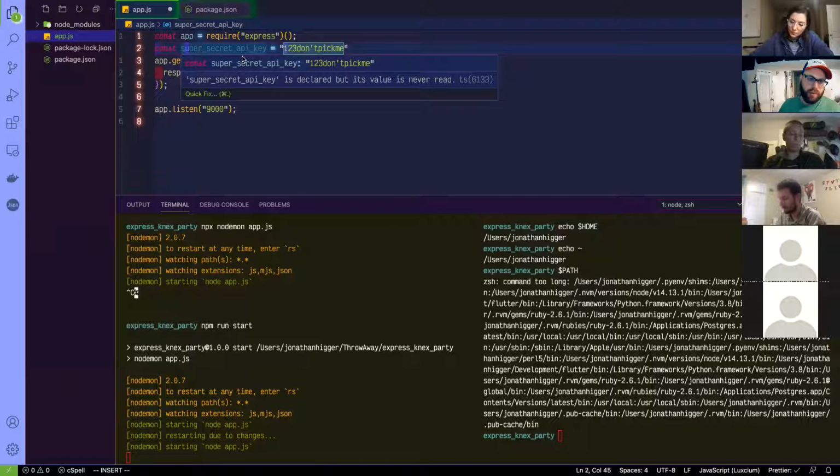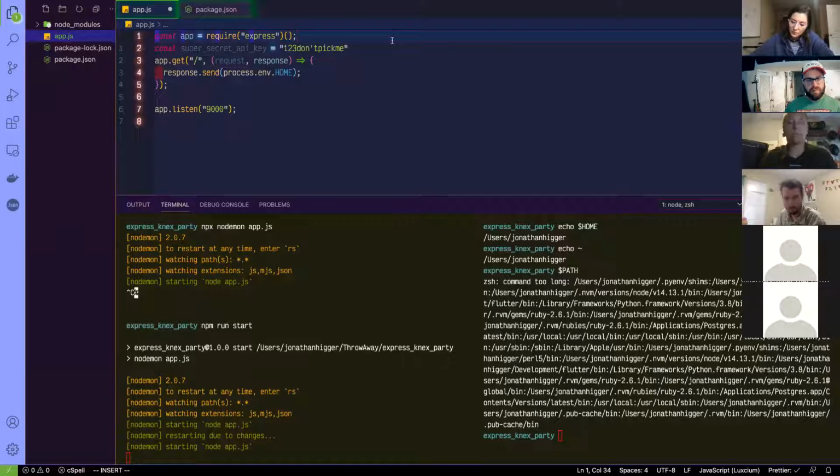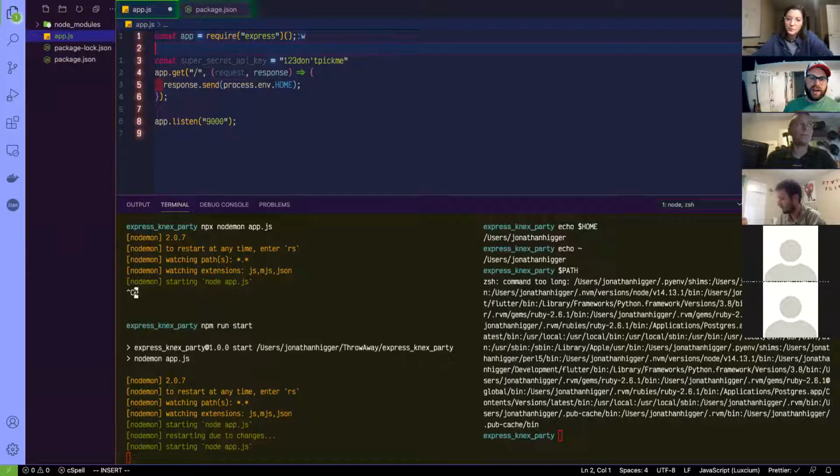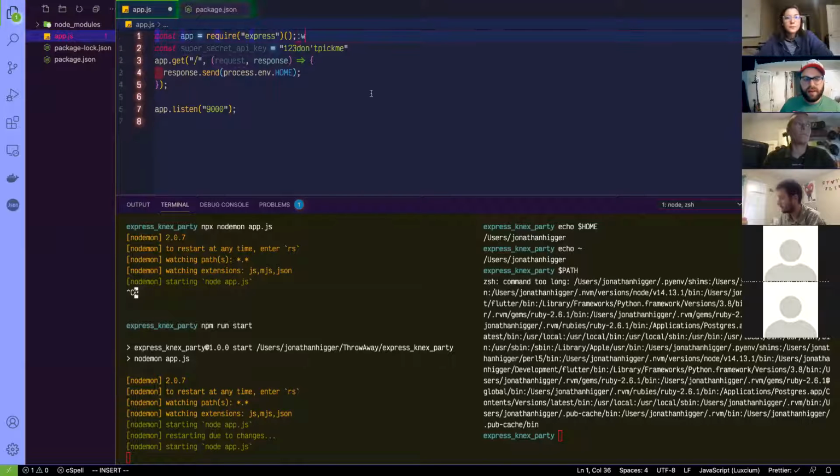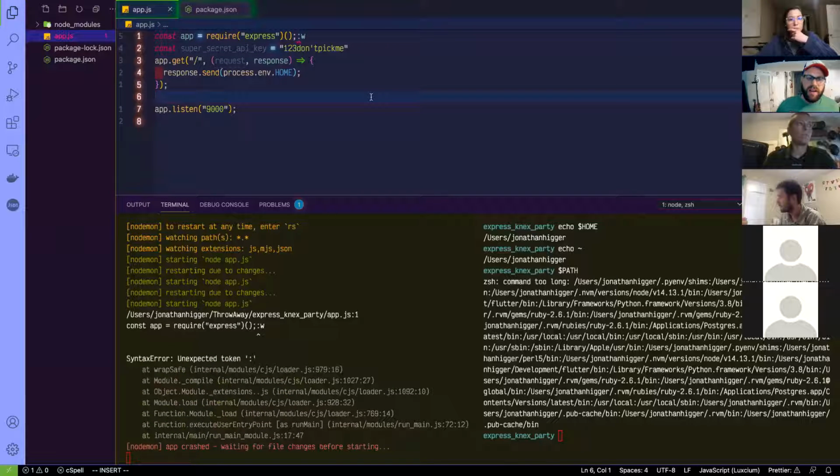Cool. That's my super secret API key, right? Well, if I go and deploy this to GitHub, guess what? Everybody now can see my super secret API key, because I just deployed this line of code to GitHub, right? It's on there. It's there for the world to see.